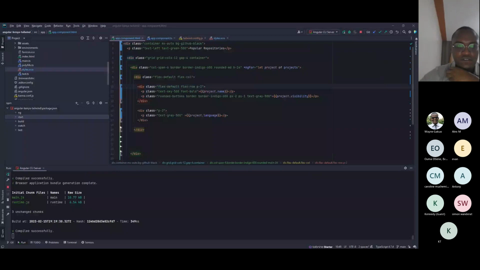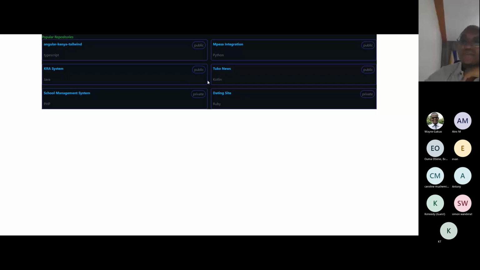So let me share my screen. We see we achieved the same thing, but now we have extracted a style that we had some repetition. So that's basically how you combine the styles and remove the repetition aspect of it.